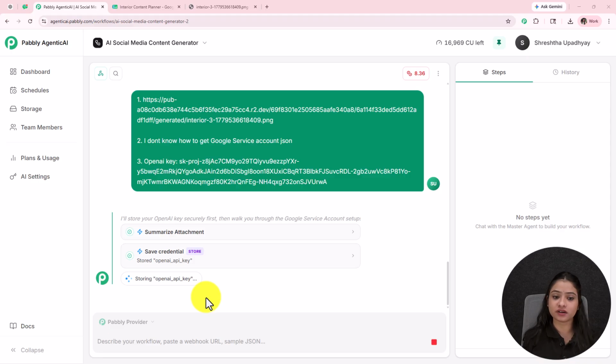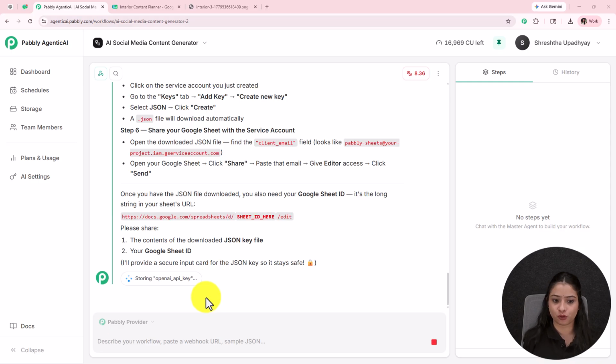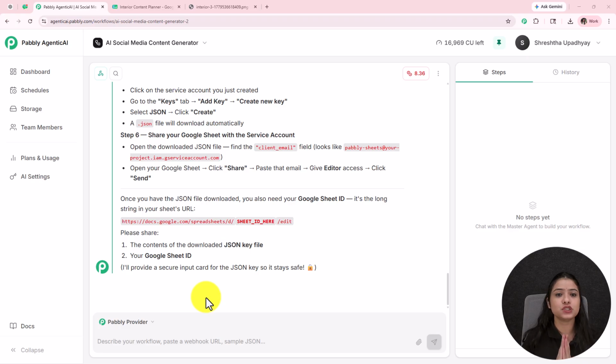See how easily we are creating the entire automation with the help of AI. Basically, this is the newly launched Pabbly Agentic AI, with the help of which we can create powerful automations just by talking to AI like a human, and everything will be created effortlessly. It is going to make each and every complex thing easy for us. We do not have to know anything, not even coding or technical terms. You can ask each and every small simple thing without any hesitation, and it is going to guide you.